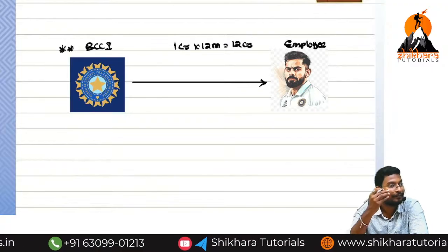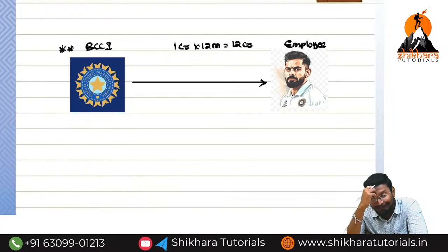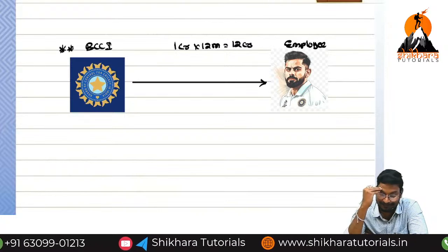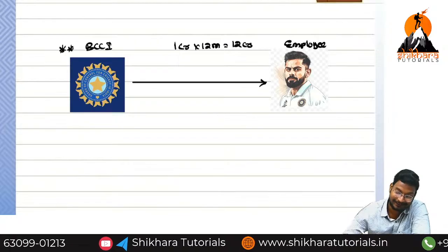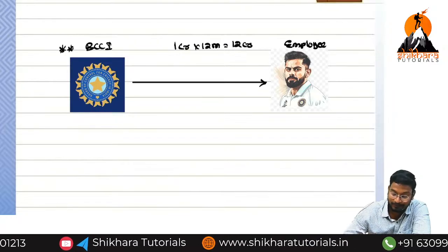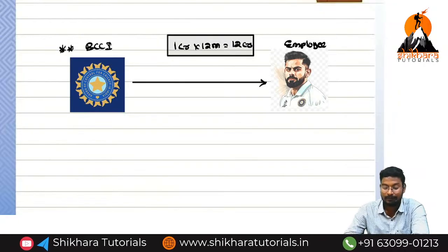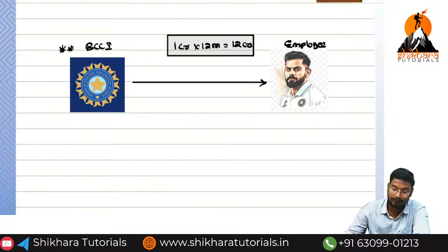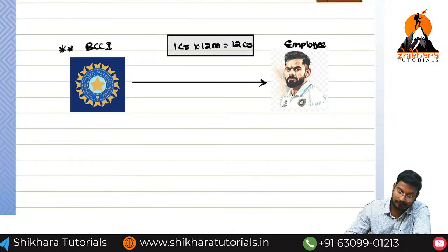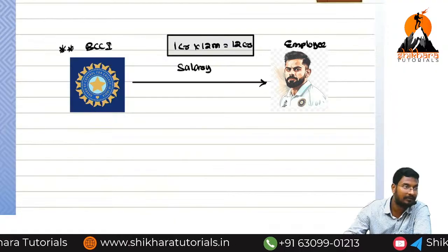1 into 12. Okay, thank you, you are part of our class. What is the per annum total? 12 crores. 12 crores is the salary amount we need to pay to Kohli.